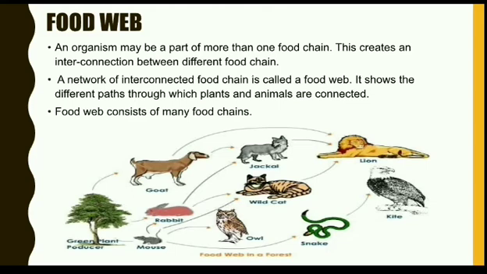Plant products are eaten by goat. Goat is eaten by lion. So you can see different types of food chains are interconnected. In the same way, mouse is eaten by snake. Snake is eaten by lion. Thus, this is called a food web, and this type of food web you can easily see in a forest.